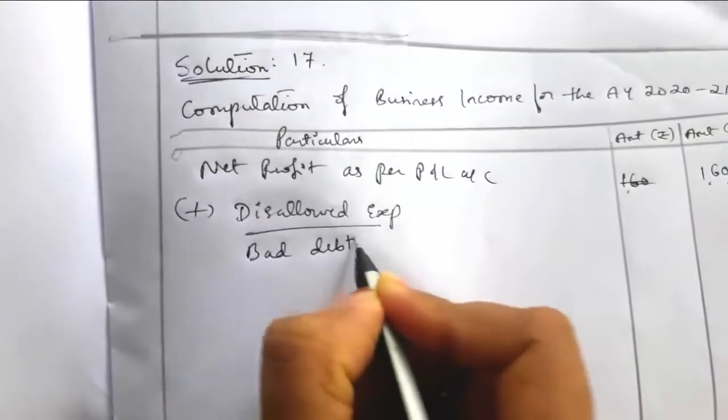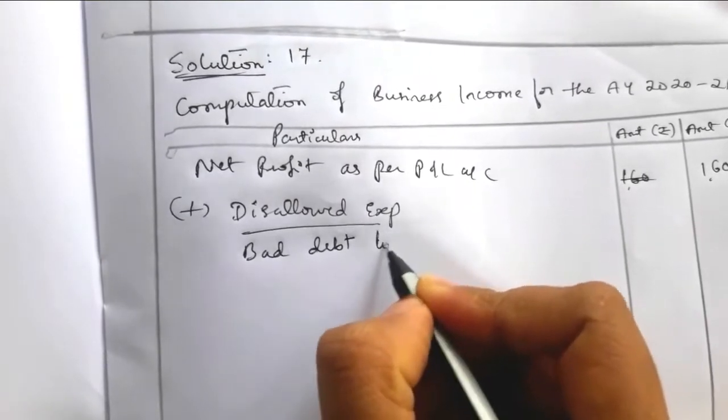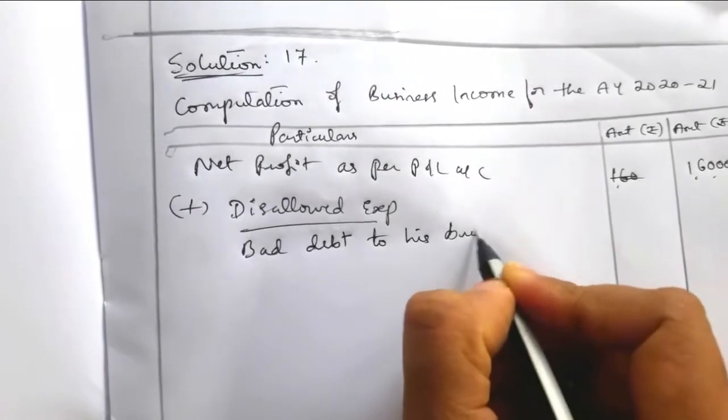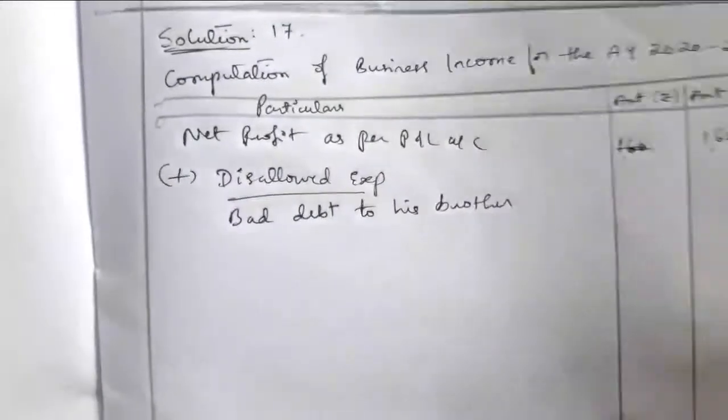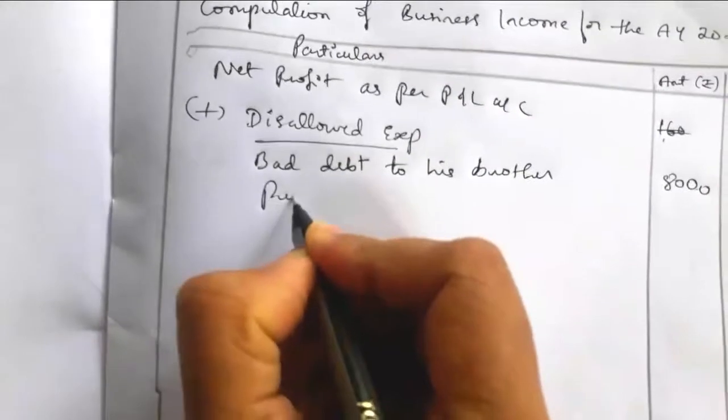Bad debt to his relative, brother. Bad debt to his brother is taken as a disallowed expense, 8,000. Next, the second one: provision for bad debt is disallowed. So the amount of provision for bad debt is rupees 3,000.